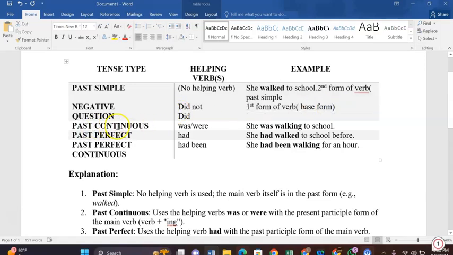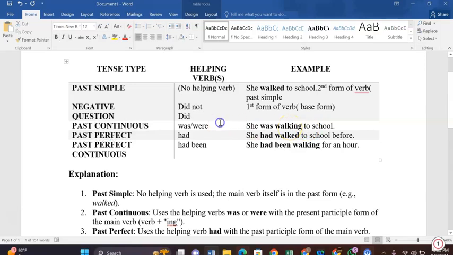Now past continuous. You know that continuous means first form with ing. Just put this in your mind: whenever the word continuous comes, you have to use first form with ing. In present continuous, we use is, am, are. But in past continuous, we will use was and were as helping verbs. Was we use with he, she, it, and name, and were we use with I, we, they, you. So, she was walking, first form with ing.